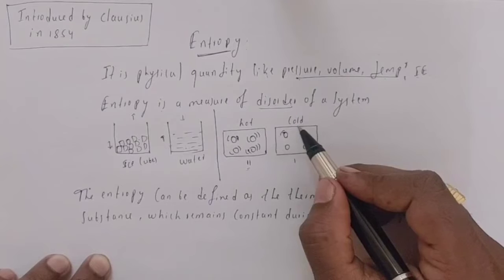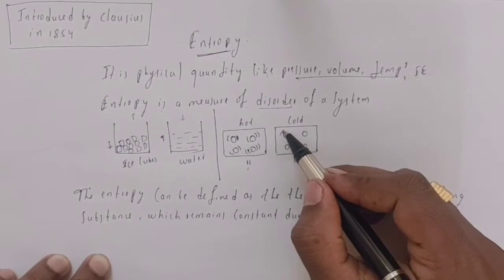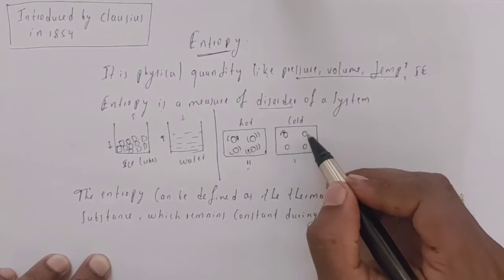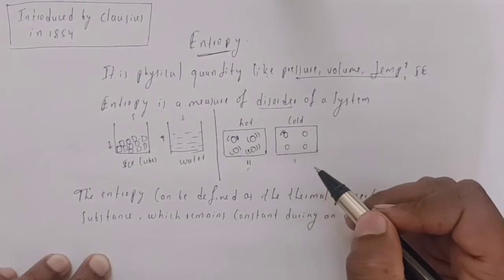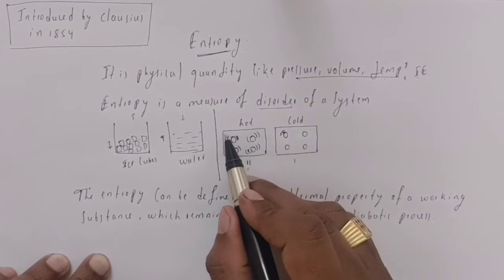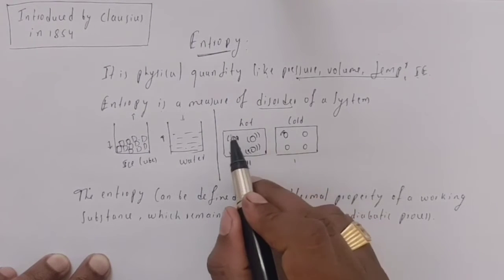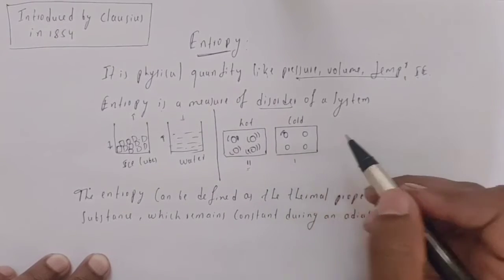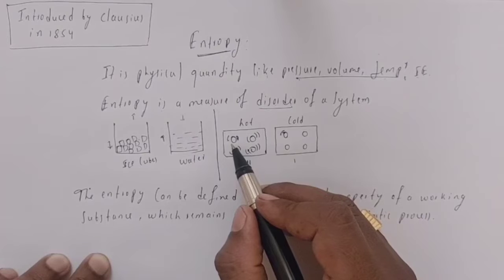And here the cold one has only one quanta of energy in one molecule, and the other molecules do not have any energy. Here the hot body has more entropy, and the cold one has less entropy, because there is more disorder.